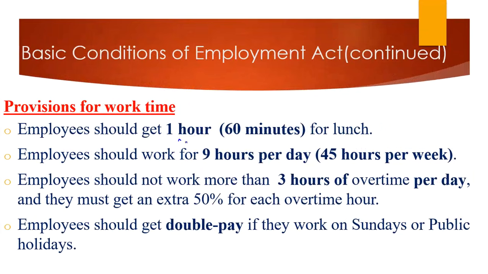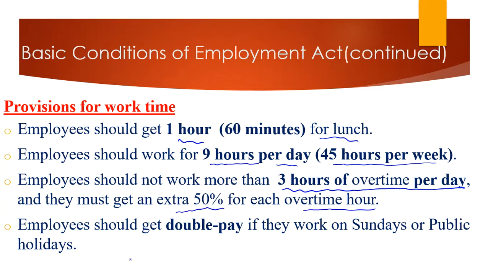So employees should get 1 hour for lunch. 1 hour is the same as 60 minutes. So employees should work for 9 hours a day, which is the same as 45 hours per week. If employees are going to work for more than 9 hours per day, that's overtime. That overtime should not be more than 3 hours per day. And if an employee is working overtime, they need to get an extra 50% for each overtime hour. Now, employees who work on Sundays and on public holidays should get double pay.